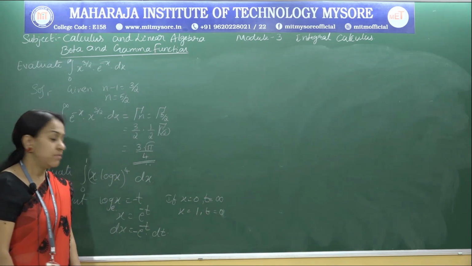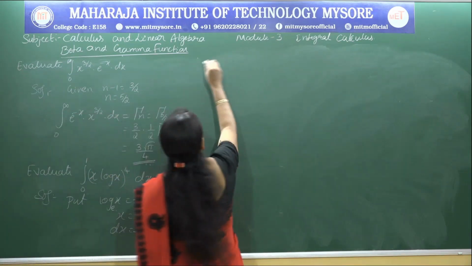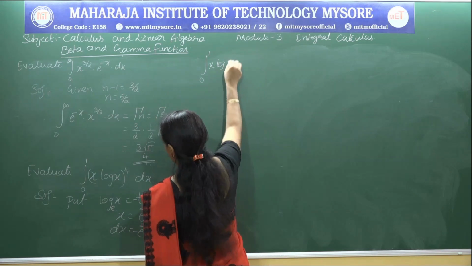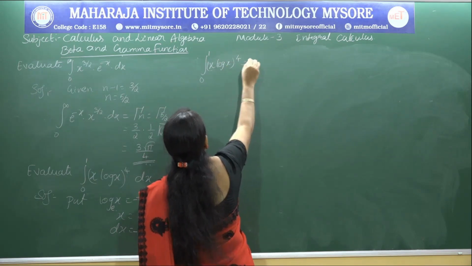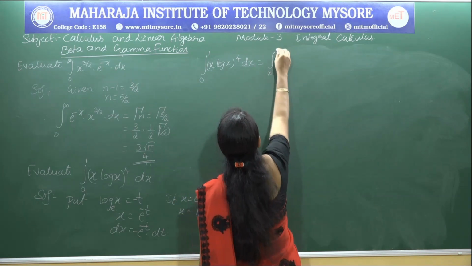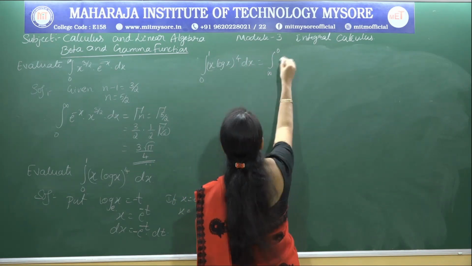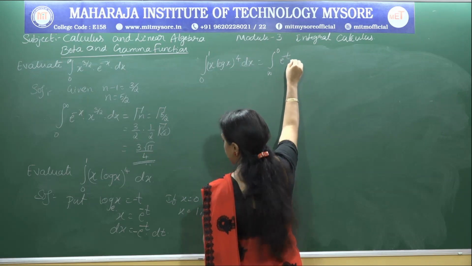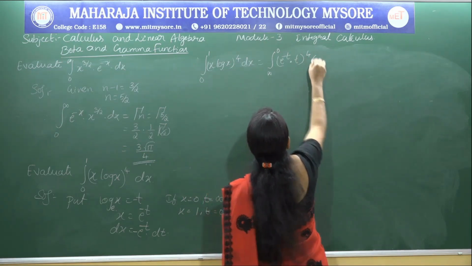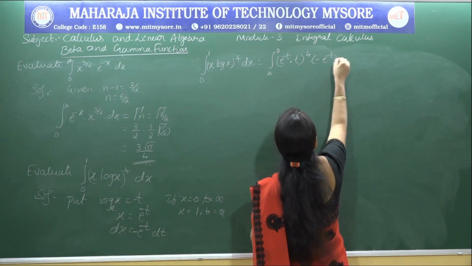Now replace your x terms in terms of t. That is integral 0 to 1 x into (log x) whole to the power of 4 dx equals integral infinity to 0, x is given by e power minus t, log x is given by t, whole power 4, into minus e power minus t dt.